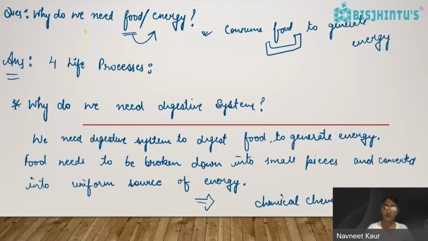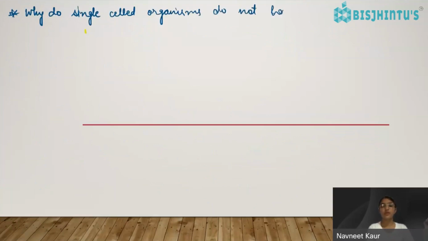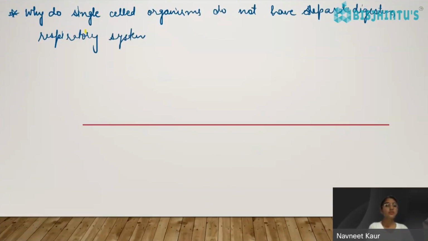And then next we have: why do single celled organisms not have a separate digestive system, respiratory system, etc.? Why don't they have such systems, and still they are living, right? Even without having these systems, they are considered as living. What is the reason behind that?